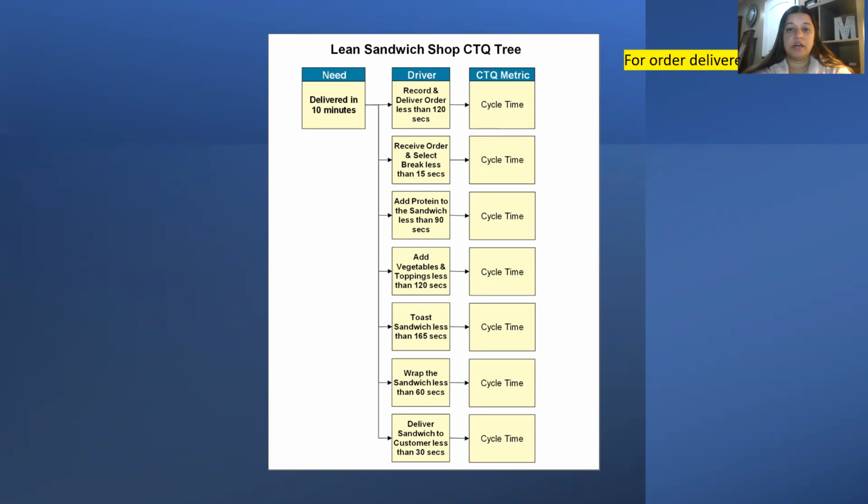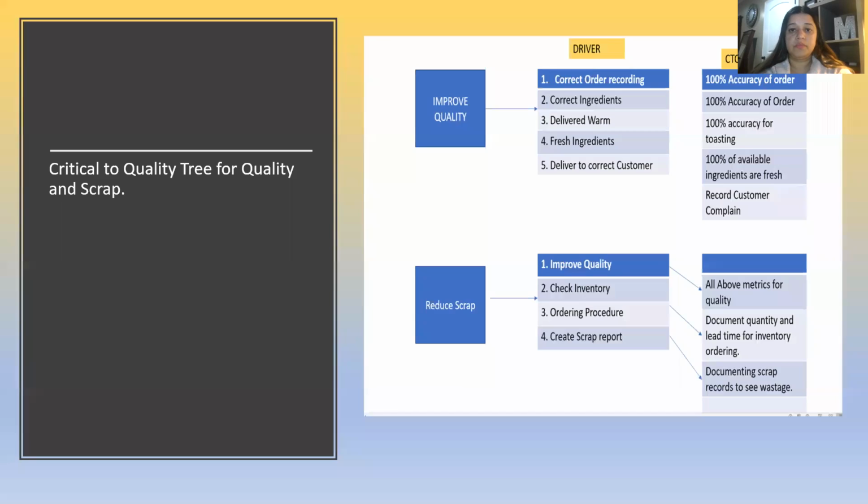And then the metrics that govern those drivers are documented. A critical to quality tree gives us a good visual aid to understand what's going on. It is another example of a critical to quality tree, for quality and scrap.